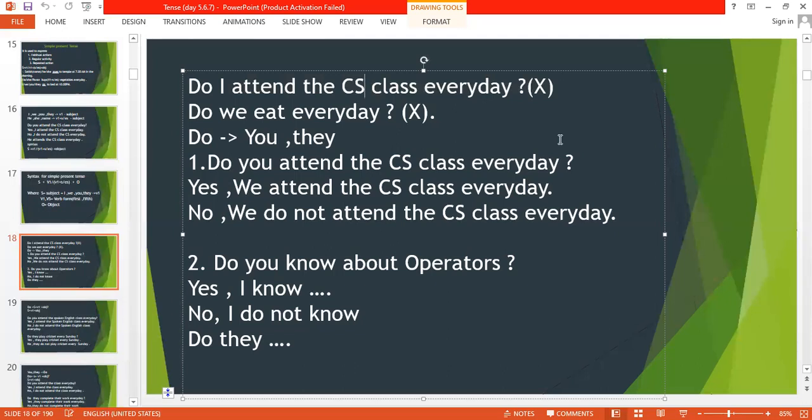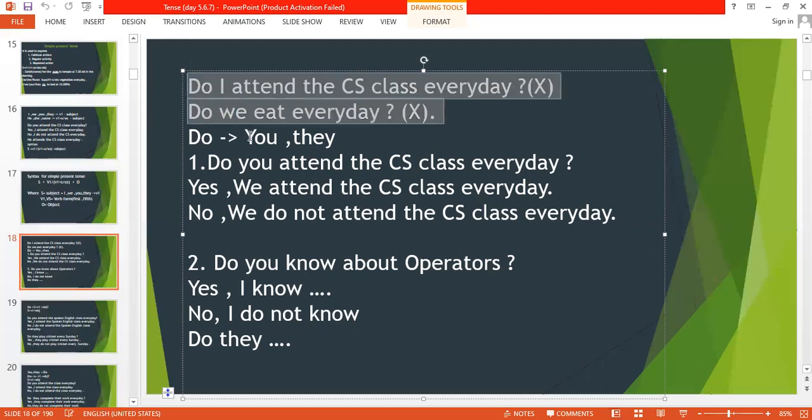Whereas if you talk to yourself, like, do I eat every day? Do I take my breakfast every day? Do we eat every day? If you keep on talking to yourself, the person who sits beside you may stand and go away. The reason is so simple: mainly the people who are mentally stable don't talk to themselves. And if you do, the person may think you might be mentally disturbed. So even though it's grammatically right, practically it's wrong.